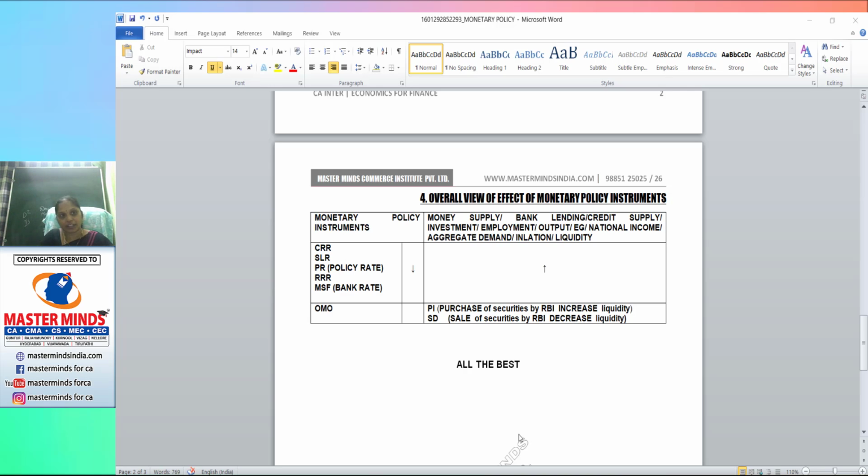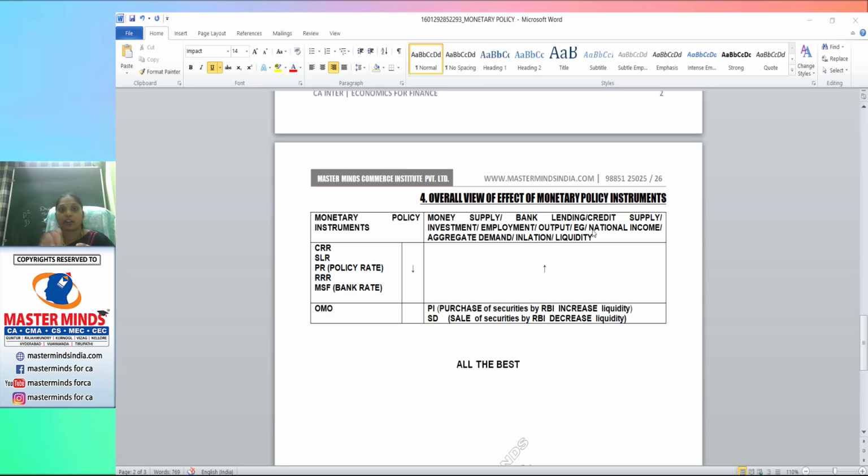So when you are studying a topic in this board material, we come across different terms. Sometimes we use liquidity management, sometimes money management, sometimes credit management, which can be performed by the central bank. So to overcome this confusion, keep in mind that you can use any of these terms: money supply, credit supply, bank lending, investment, employment, output, economic growth, national income, aggregate demand, inflation, liquidity.